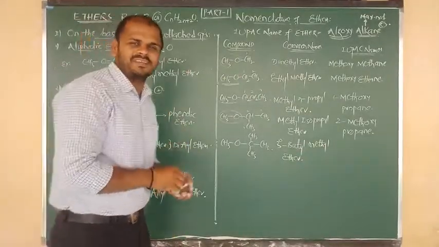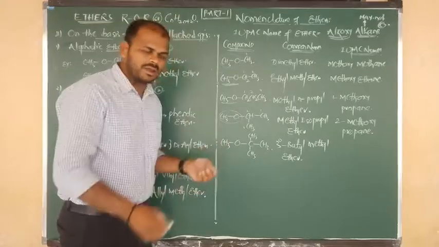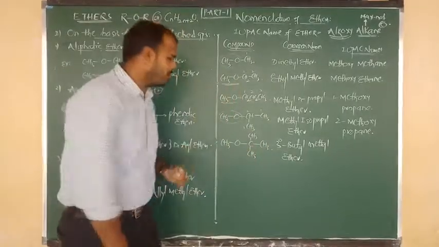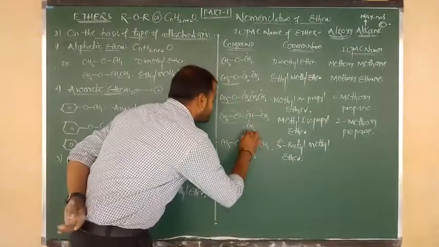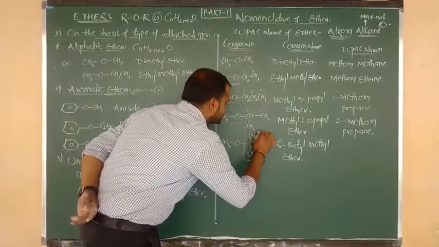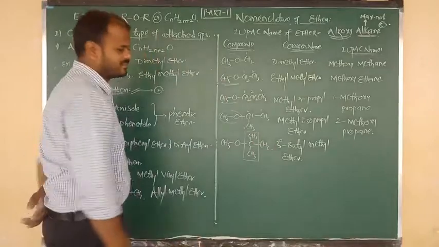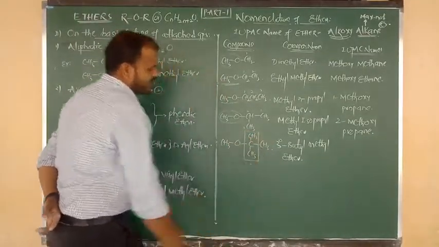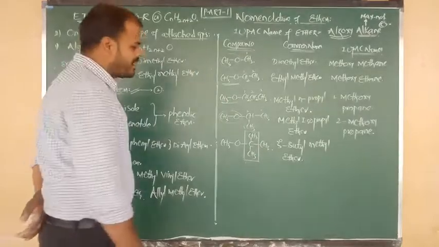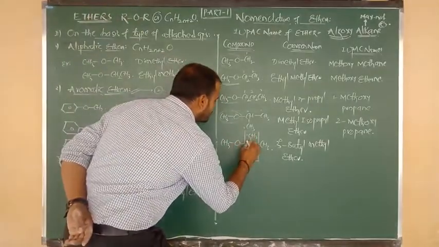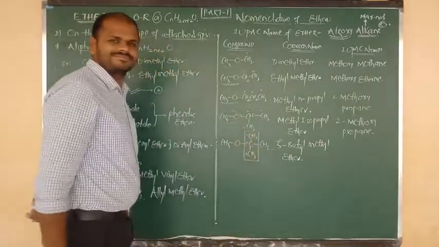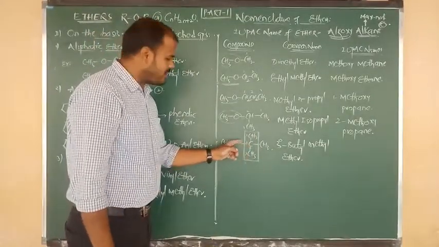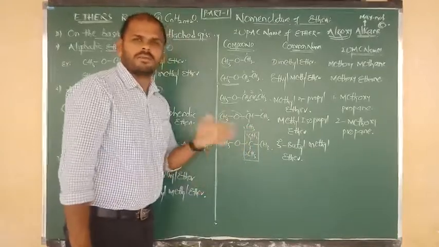Sir, how to write the IUPAC name? Yes, one thing to be clear. The right side group contains the alkane or root word form. So select the root word first of all. Yes, this is the root word. Okay, all of you? You have to mark it as the root word with a tick. Now in that root word how many carbons are there? 3 carbons. 1, 2, 3. Yes sir, because here we are covering the functional group and both side chains also. Here we have covered it, son.